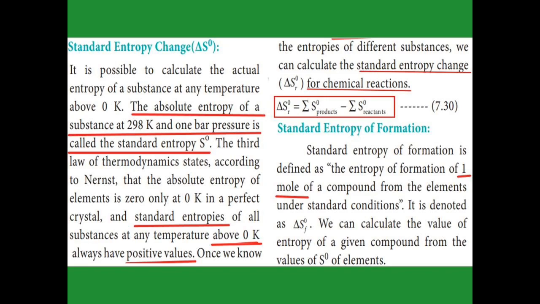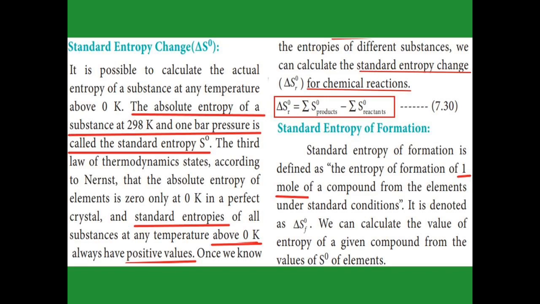Now the standard entropy of a chemical reaction. In a chemical reaction, the reactants are on the left-hand side and the products on the right-hand side. So we take the summation of the standard entropies of the products minus the summation of the standard entropies of the reactants. It gives the standard entropy change of the reaction. Then the standard entropy of formation.